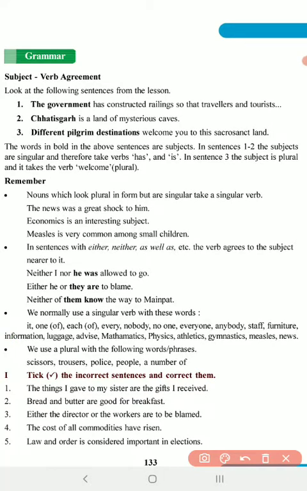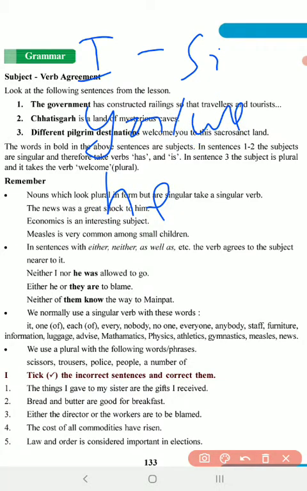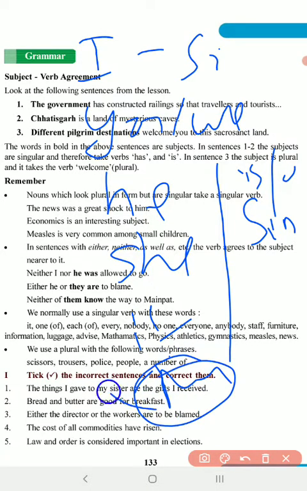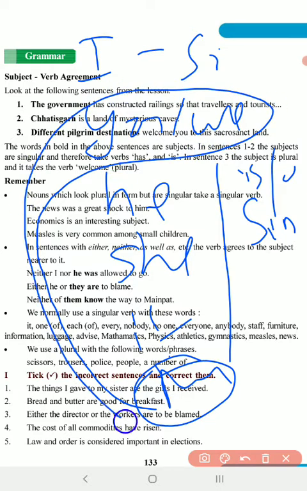I is singular, and you, he, she, it are third person singular, and they will always take a singular verb, an auxiliary verb, either is or was. Then they, we, you: all these will come with a plural verb. That's how the verb agrees with the subject.